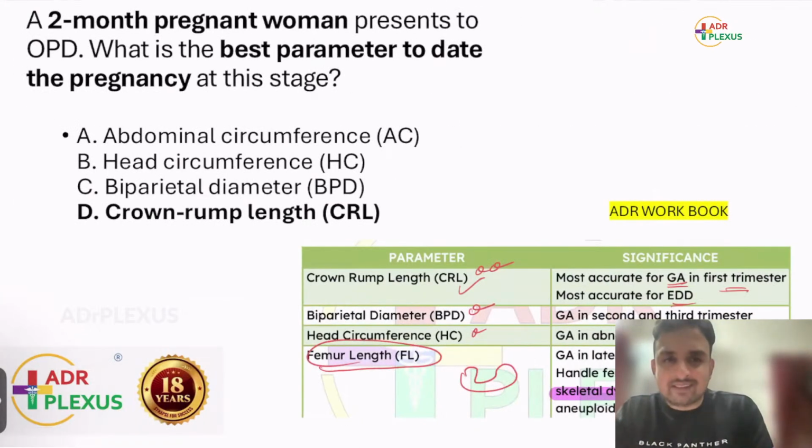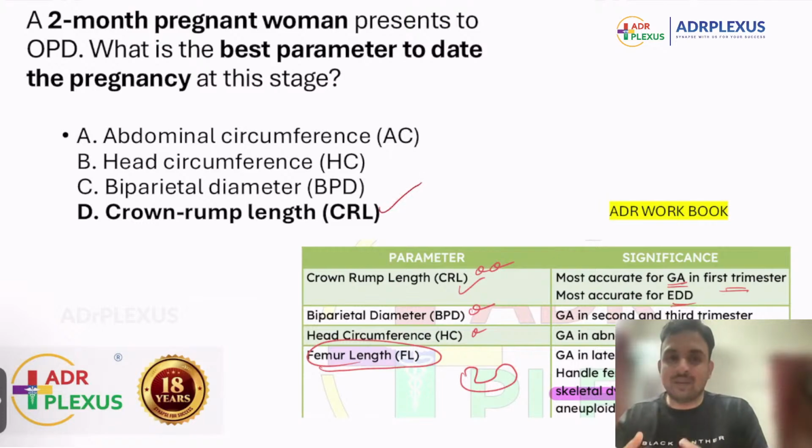And one more straightforward question: a 2-month pregnant woman, what is the best parameter that helps you to date the pregnancy? In the first trimester, the most important parameter that helps you to date the pregnancy is always the crown rump length. We have discussed this again and again. Actually, this is a gynecological radiology question. In the second trimester, you can go for BPD. So that is the concept. In the first trimester, it is always crown rump length.